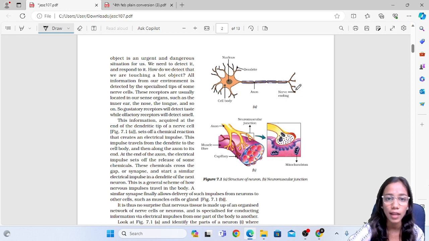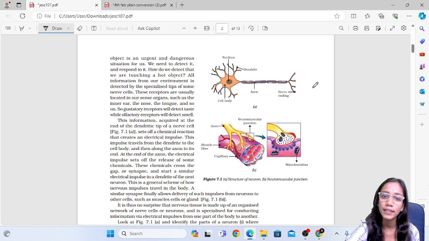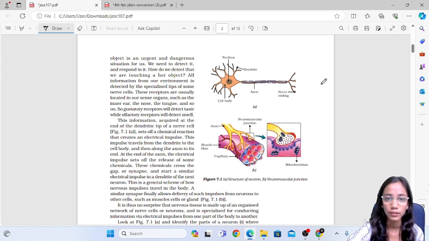So at the synapse, the electrical impulse releases some chemicals, which, after going through the synapse, will enter the next nerve cell.